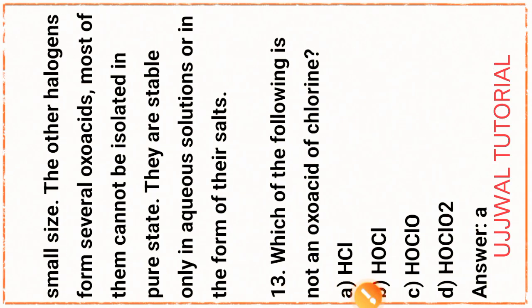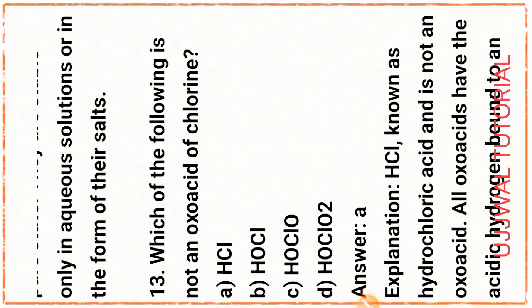Okay, next question, question number 13. Which of the following is not an oxo acid of chlorine? Answer A, HCl, due to the absence of oxygen.